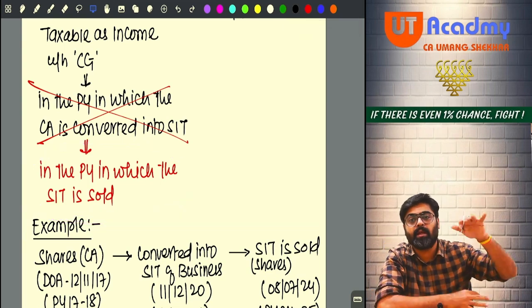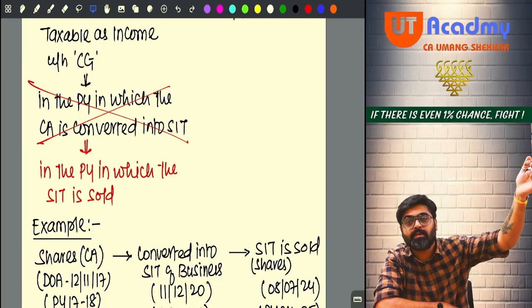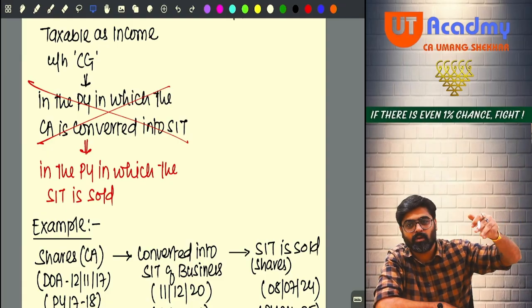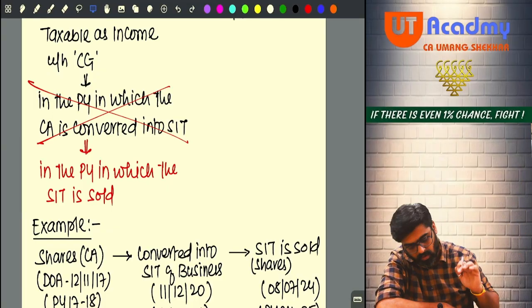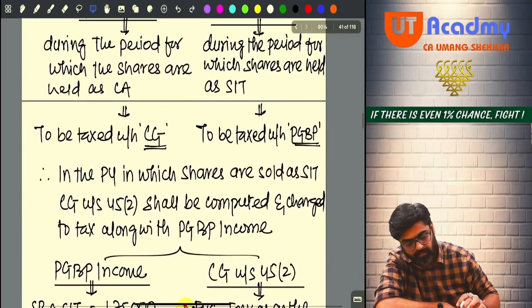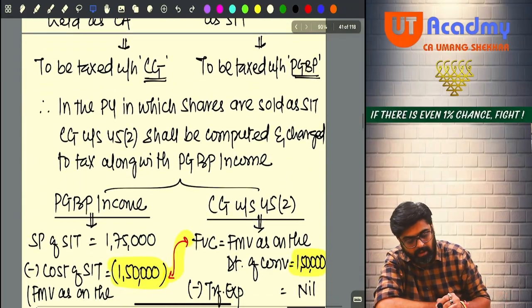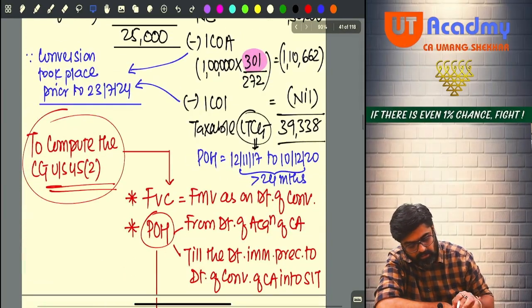Because this gain will be realized along with the PGBP gain. Yes or no? So both the gain realized at that time, both the gain should be taxable at that time. Okay? To understand, we gave this example. So what all things we did? Tell me. PGBP income we calculated, capital gains also.